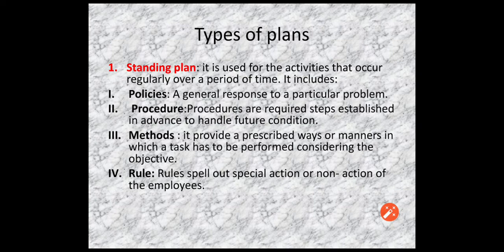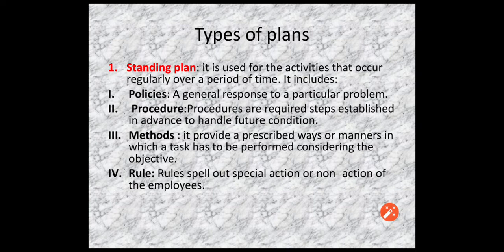So rules are also a type of plan which is prepared to achieve the main objective of the organization. These are certain small, supplementary plans which are prepared in an organization to achieve our main plan. If we are not going to frame the policies, we are not going to be able to achieve our objective.